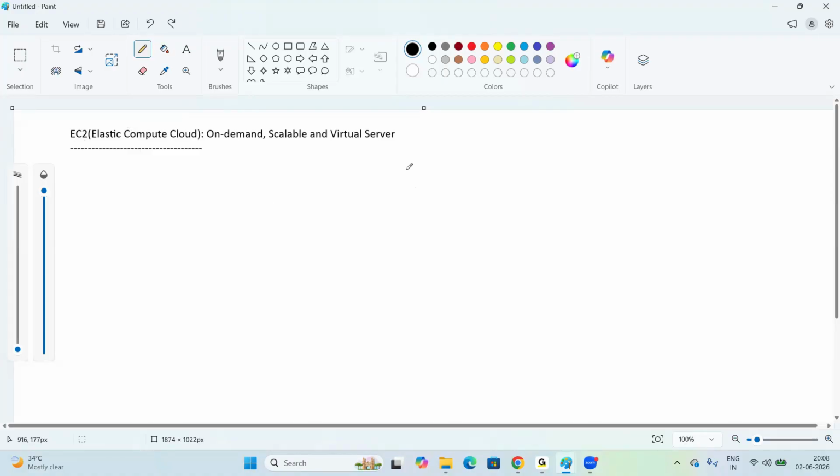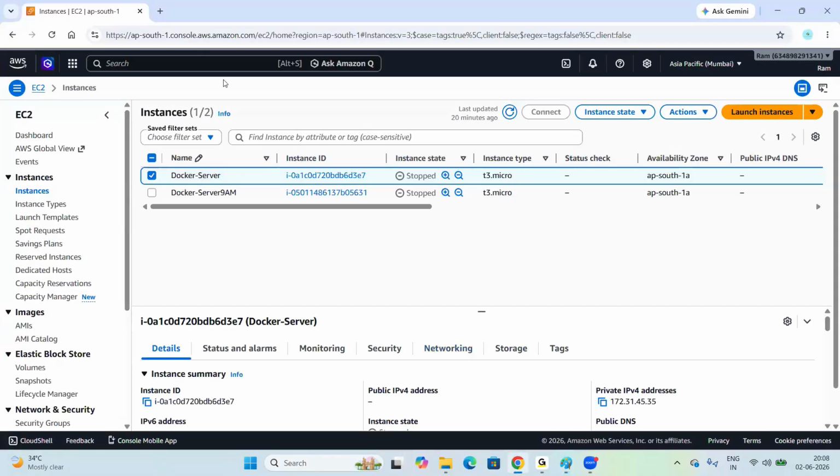Right. Fine. Now let's go back to the AWS console. Now, if you want to create any EC2 instance, what can we do, and also why do we need to create the EC2 instance?